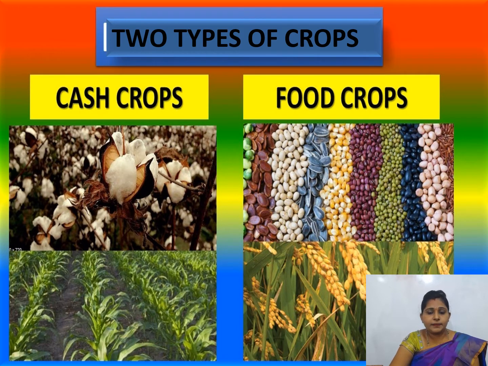There are two types of crops. One is cash crops and the other one is food crops. How many types of crops are there? There are two types of crops. Which are those two types? One is cash crop and the other one is food crop.